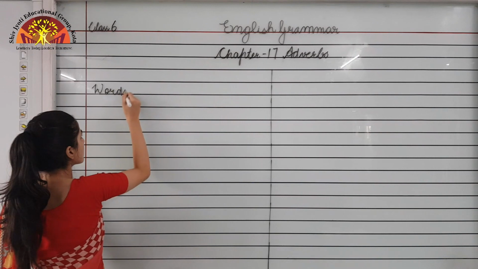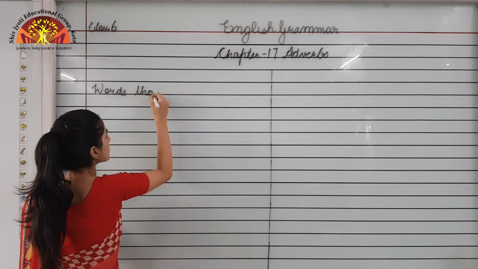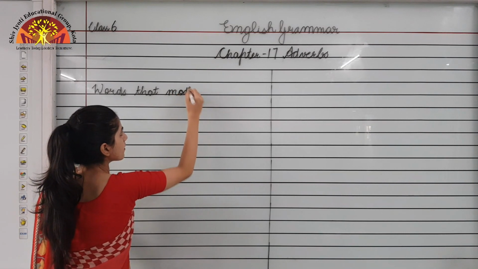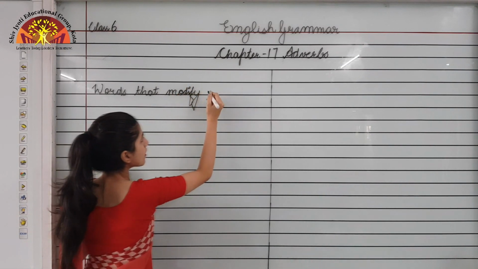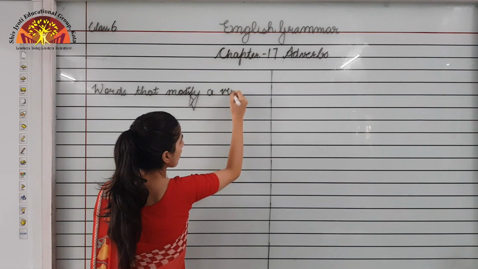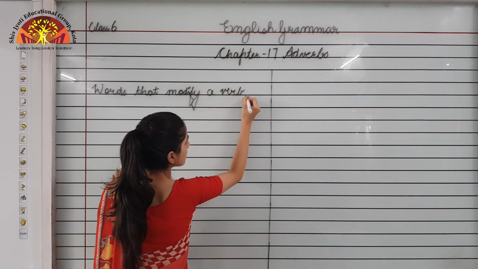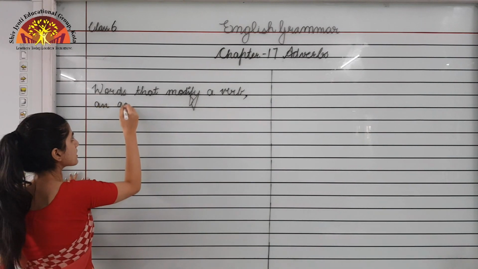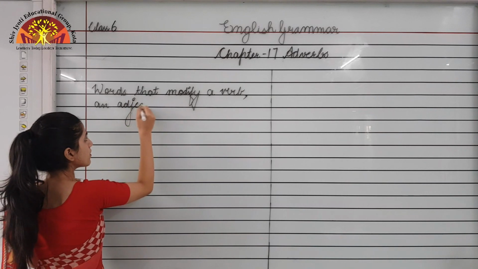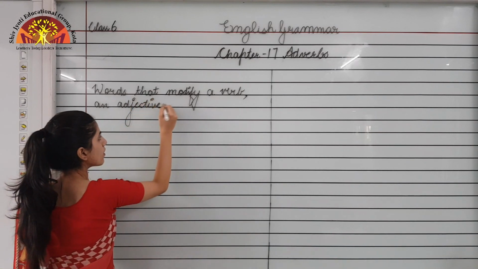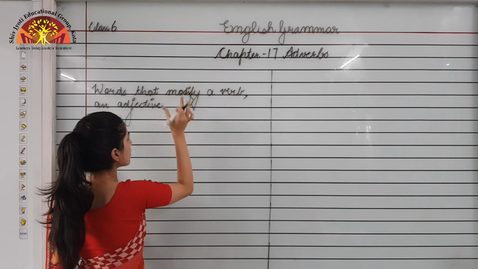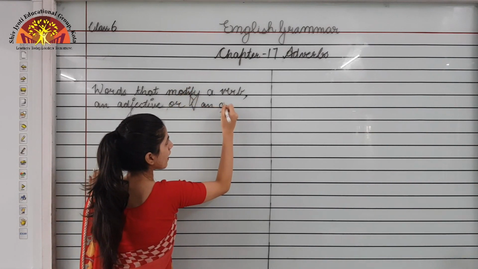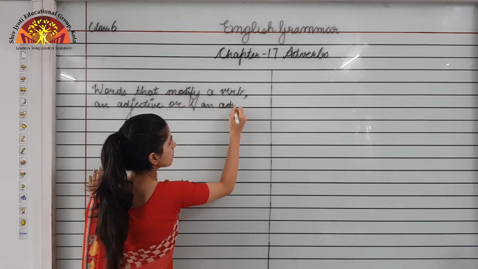Words that modify a verb, an adjective or an adverb.